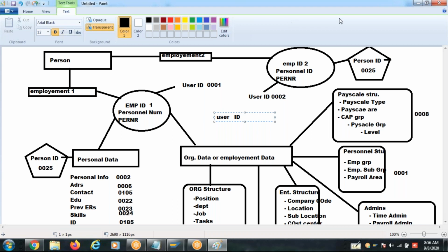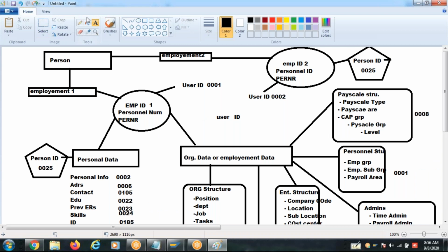Any questions, guys? Just like the way we used OM transactions, PO13, PO14 to manage the organizational data, here in PA also we have PA30, PA40 transactions.